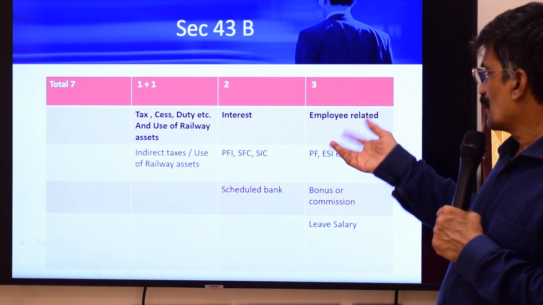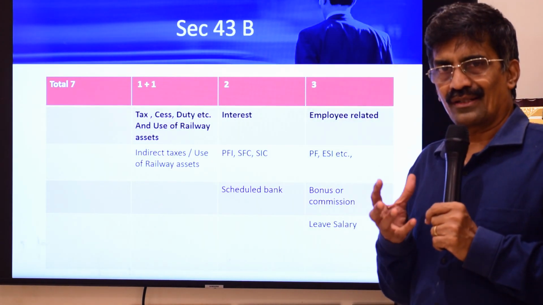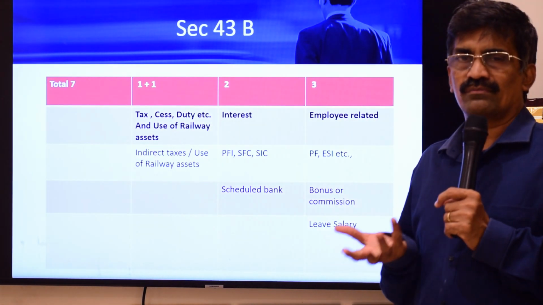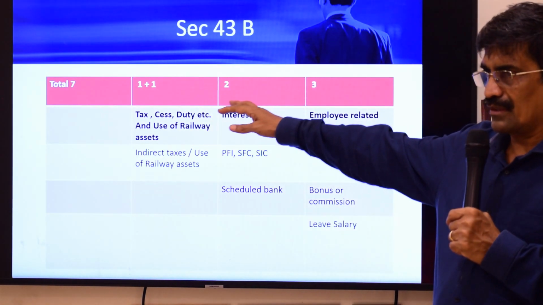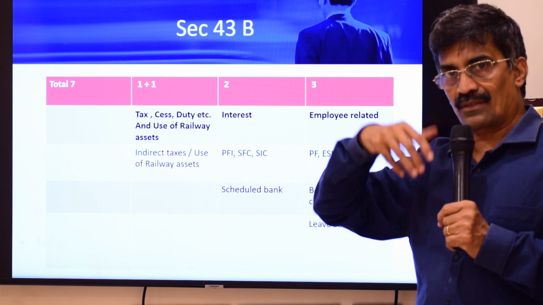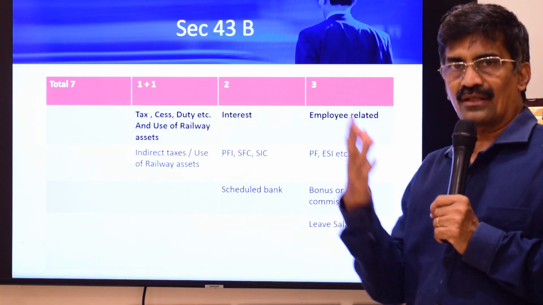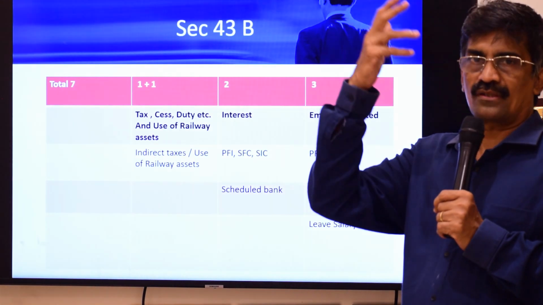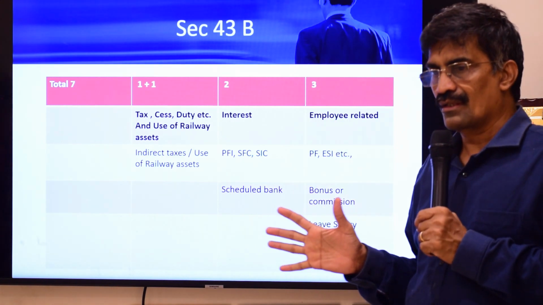And then second one, use of railway assets. Normally all direct taxes are already disallowed. If you make a payment of income tax, you cannot claim. Therefore, 43B will apply only if the expenditure is otherwise allowable. Otherwise, income tax is not allowed. I can't claim income tax through 43B just because there is a non-obstante clause. So basically, 43B only covers indirect taxes.